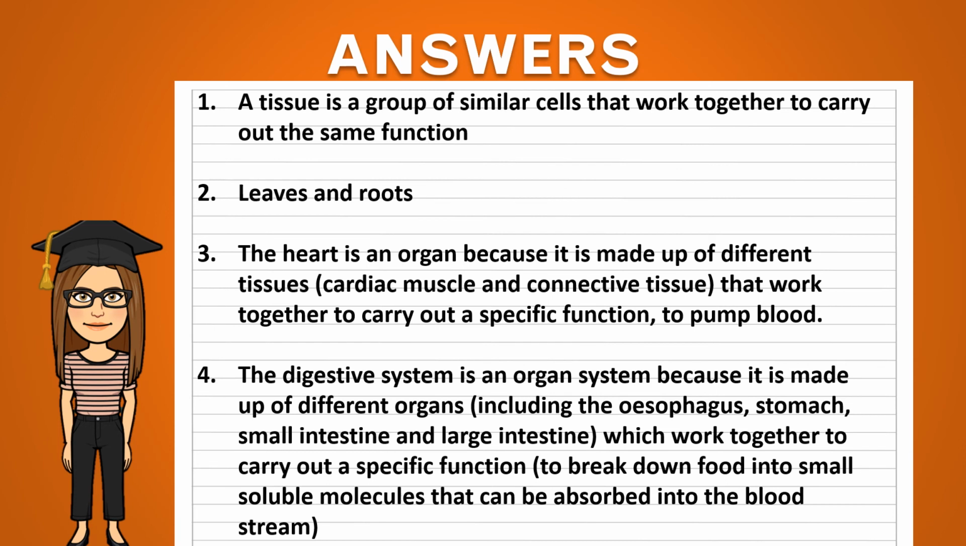And finally, question number 4, the digestive system is an organ system because it's made up of lots of different organs, such as the esophagus, the stomach, the small intestine, and the large intestine, as well as many others. And these organs work together to carry out a specific body function, and that is to break down food into small soluble molecules that can be absorbed into the bloodstream.